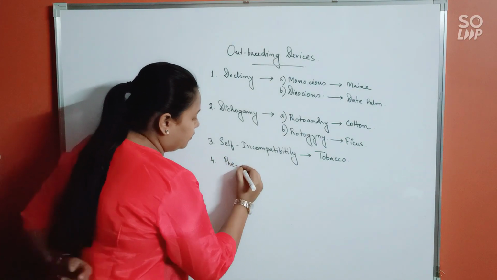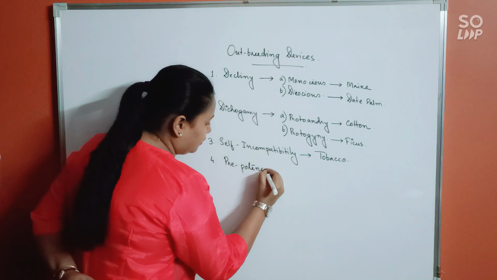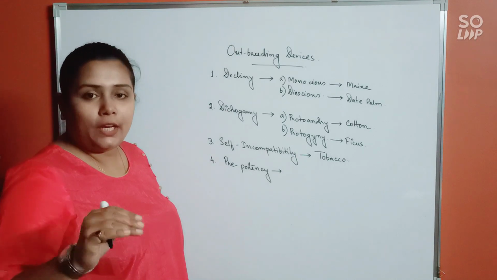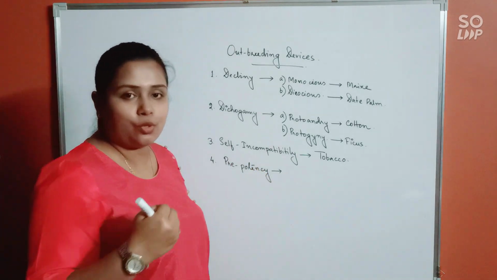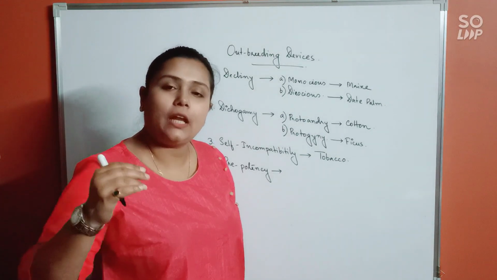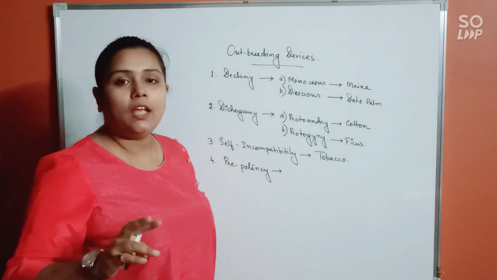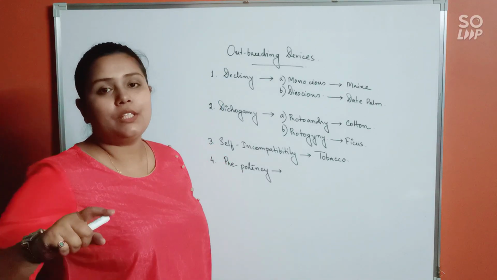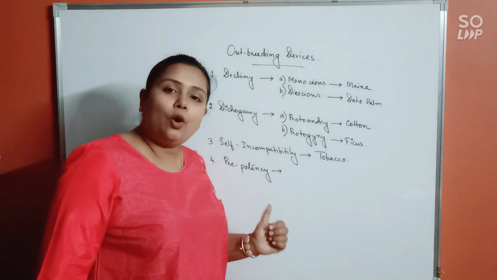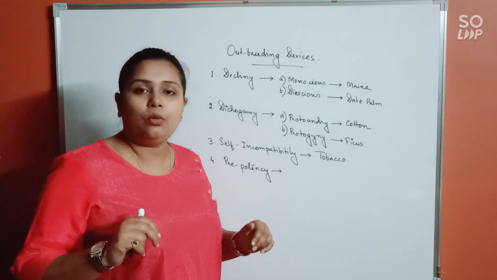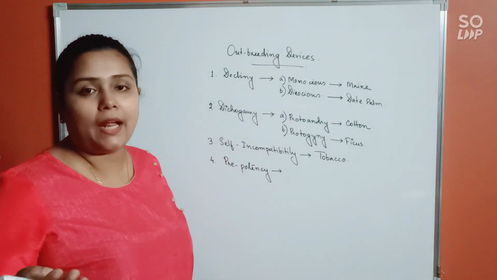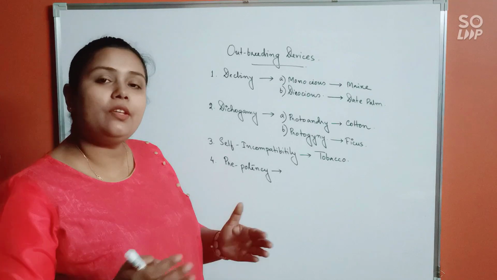Alright, then prepotency. Prepotency means, suppose two pollen grains, one is from a self source, okay, self pollen, and another has been brought by cross-pollination. That means it belongs to a different plant. If two pollen grains, one self, another by cross, both fall together on the receptive stigma. According to prepotency, the one which has been brought by cross-pollination, or which belongs to a different plant, will germinate faster than the self pollen.